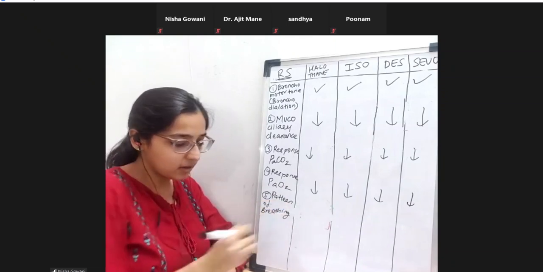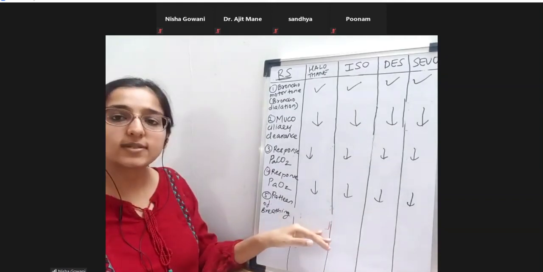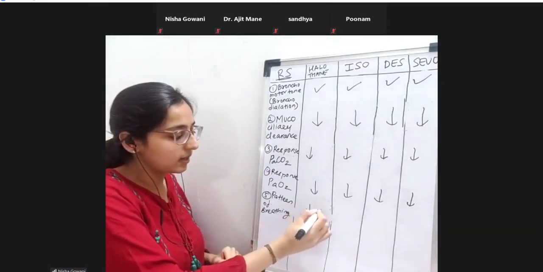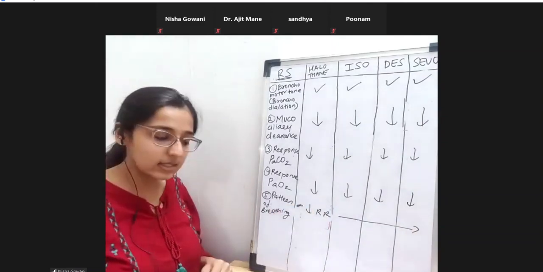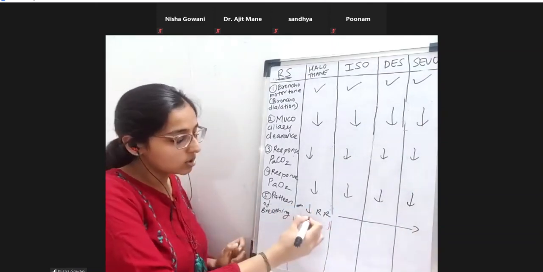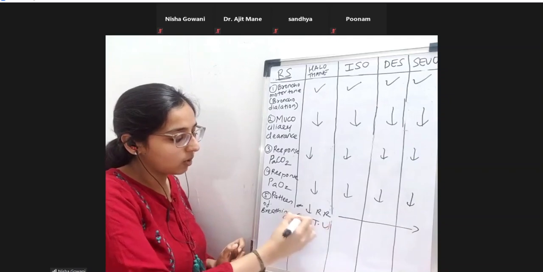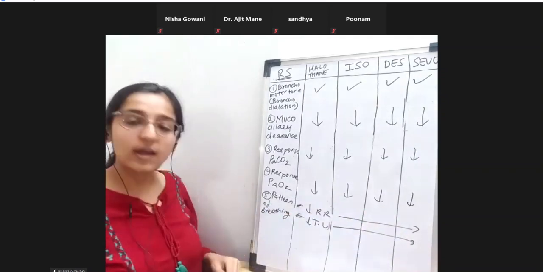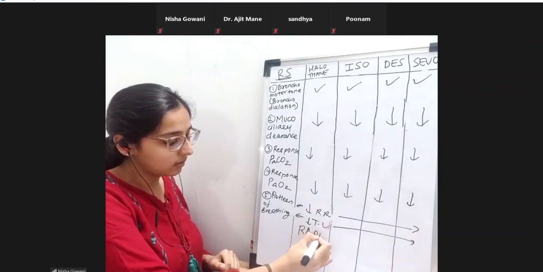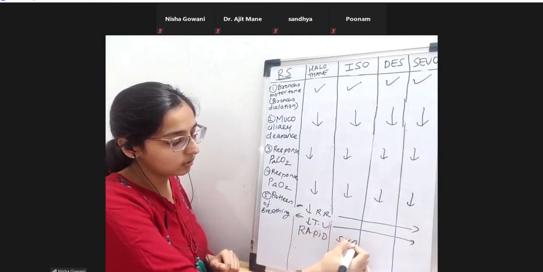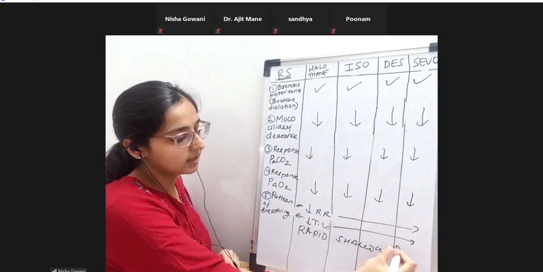And then the pattern of breathing. What's going to happen? All of these will cause a dose dependent decrease in the respiratory rate. All of them. There is also a decrease in the tidal volume, all of them. So in the net effect, what will happen? There is going to be rapid, shallow breathing.